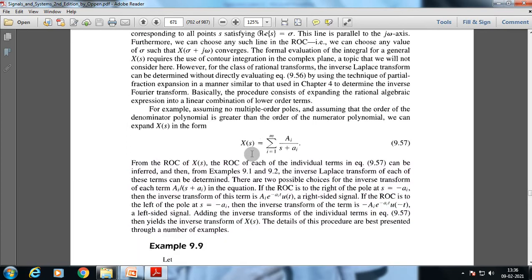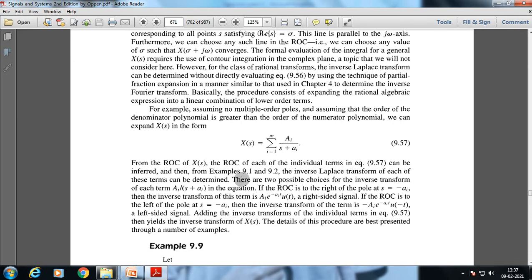X(s) can be written as this. For each individual term, the ROC is considered, and the inverse Laplace transform of each of these terms can be determined. There are two possible choices for the inverse transform of each term. If the ROC is to the right of the pole, then the inverse transform of this term is this, a right-sided signal. If the ROC is to the left of the pole at s equals minus a_i, then the inverse transform of the term is this, a left-sided signal. Adding the inverse transforms of the individual terms then yields the inverse transform of X(s).